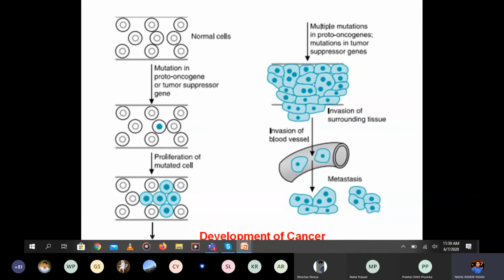That is how the cancer is developed. Mutation in the proto-oncogenes, then proliferation, more cells are formed, they invade the surrounding tissues, then invade the blood and distribute to other organs and cause metastasis. So in this way the cancer spreads, and there is development of cancer.